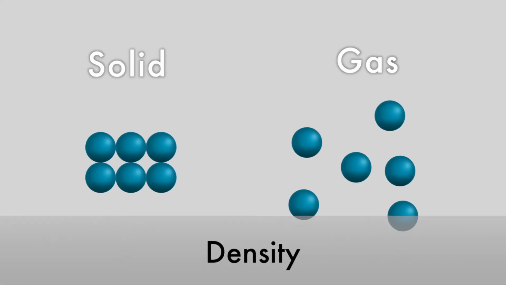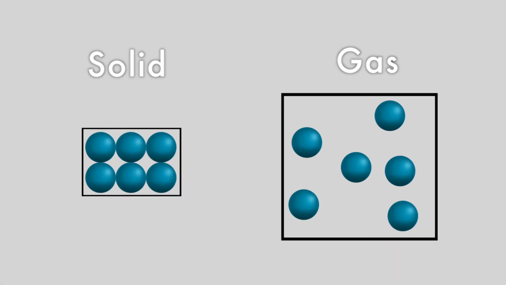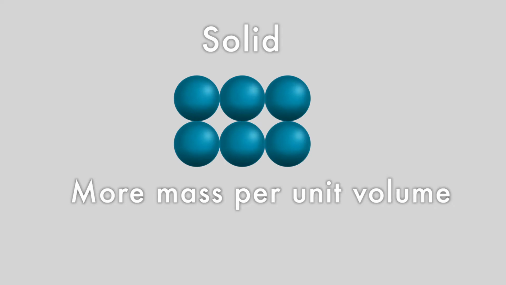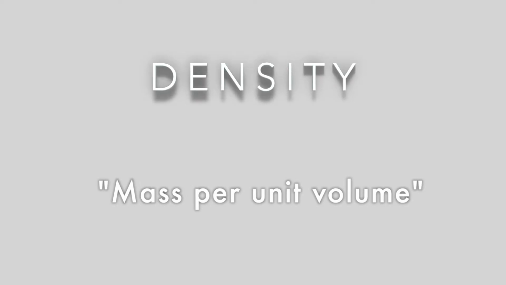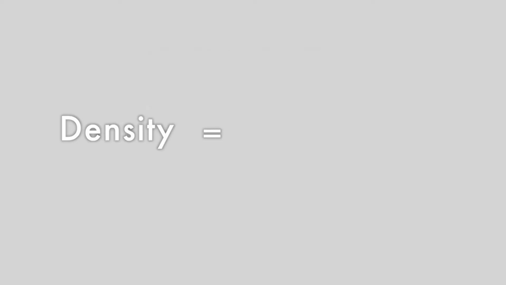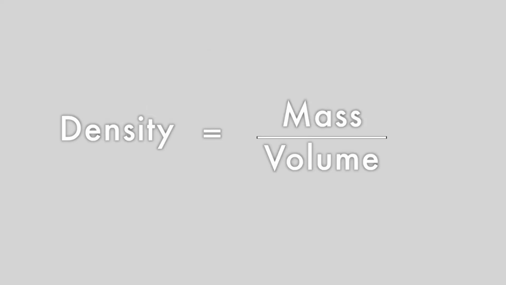If we look at the particles in different states of matter of a material, we can see that in a solid there are many more particles crammed into an area compared with a liquid or a gas. Another way of saying this is that solids have more mass per unit volume than liquids or gases. This is called density. The more mass found in a certain area, the greater the density of that object. We can calculate the density of an object by finding its mass and dividing that by its volume.